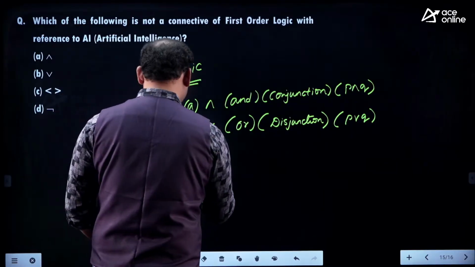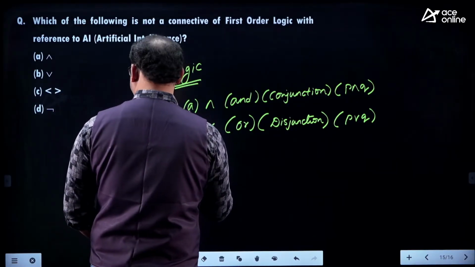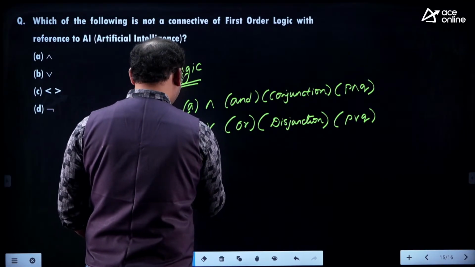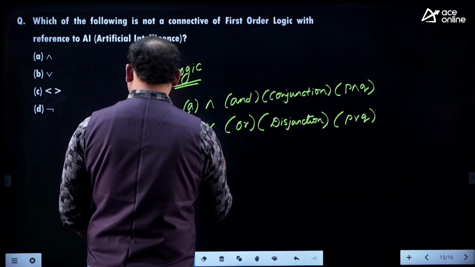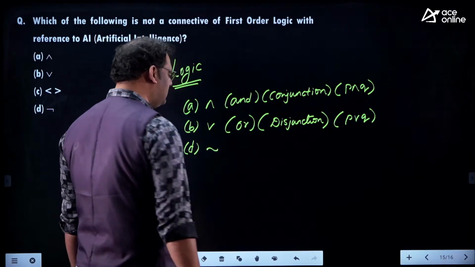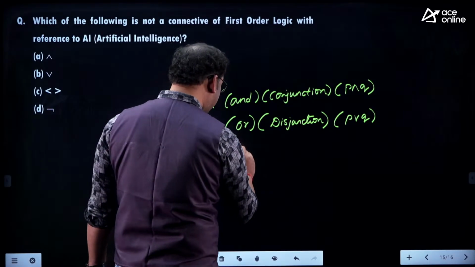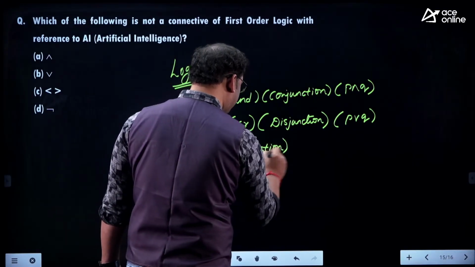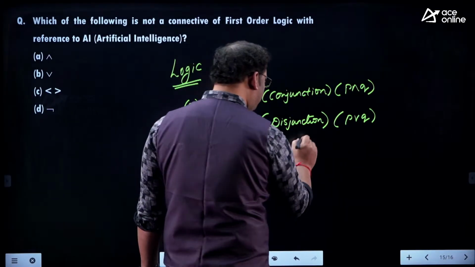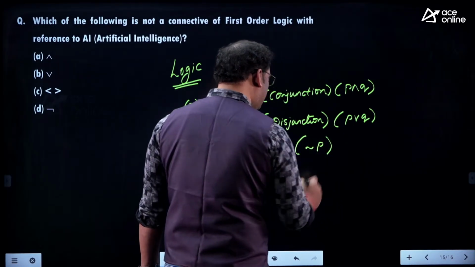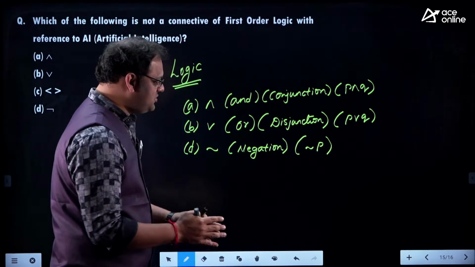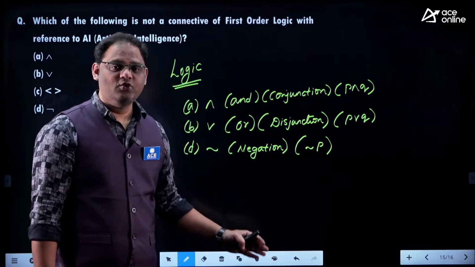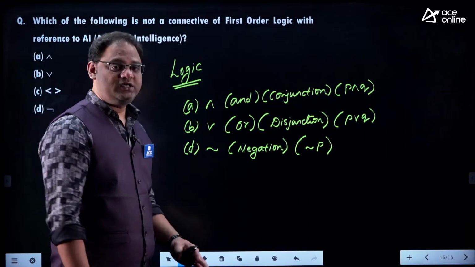And coming to C, C I have something. Let me take D. D is a negation. What is the negation of the formula? It may be a simple propositional formula or it may be a quantified statement, whatever it is.